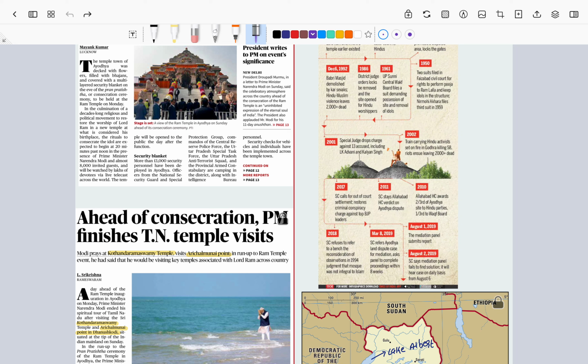At the same time, the judgment also ordered that around 5 acres of land should be allocated within Ayodhya only for the mosque construction. Right? This was the overall timeline of this particular event.